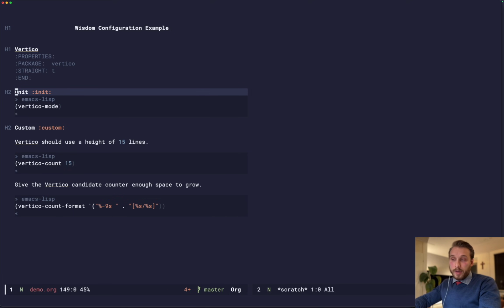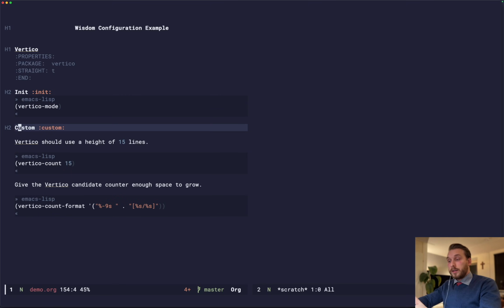Next, we have an init definition. This is a subheading with an init key. This will tell Wisdom that for the current heading that we're working in, every source block should be inside of the init key for this use-package. So inside of vertico init, we will have vertico-mode.